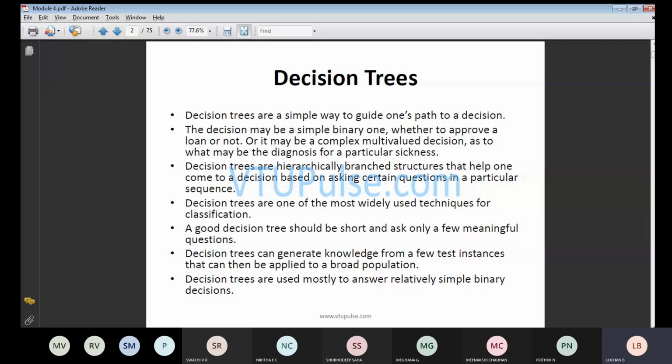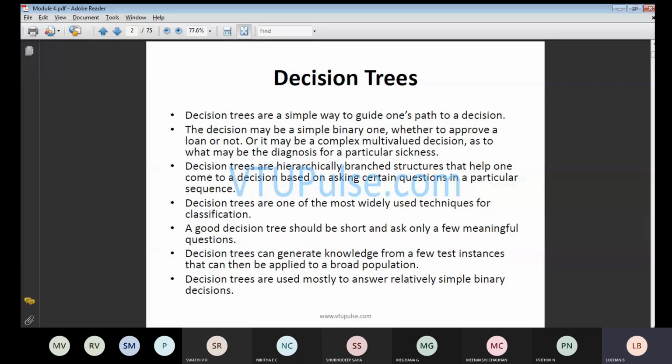So in this case, we should have a certain knowledge whenever we need to solve decision tree problems and all those things. Whatever problem arises, you should be able to answer that case. Next, decision trees are mostly used to answer relatively simple binary decisions. In most cases, we are going to find the answer in a simple way.